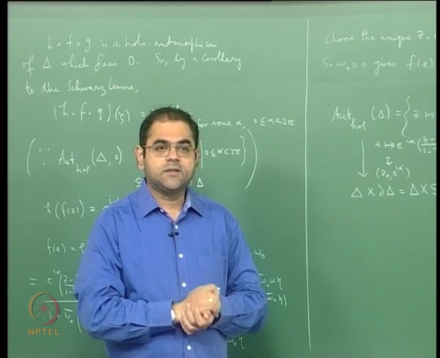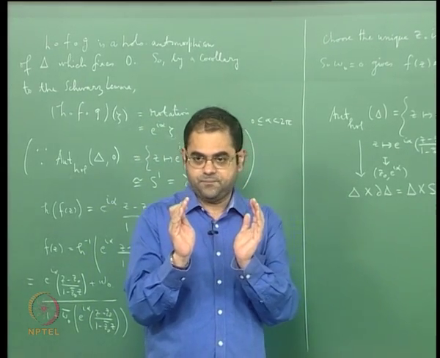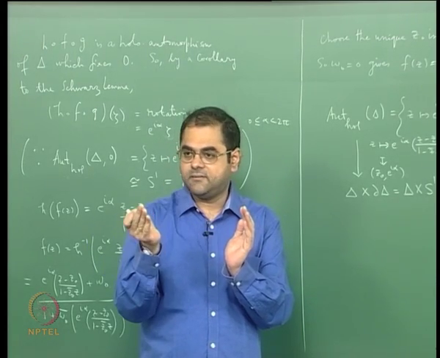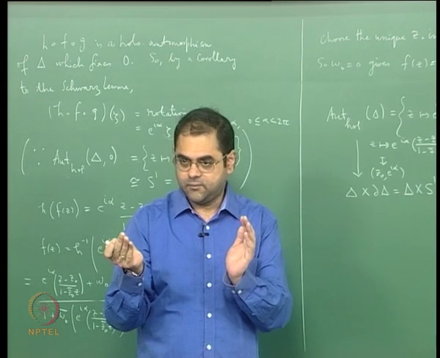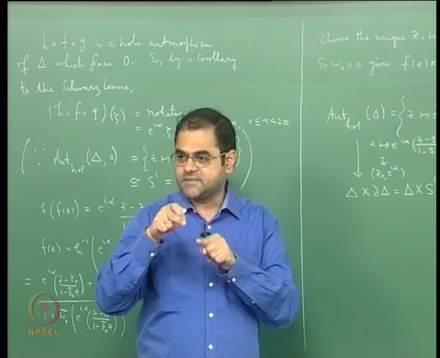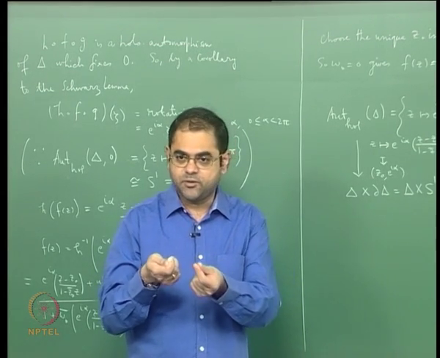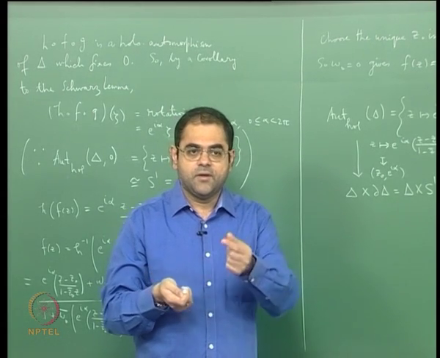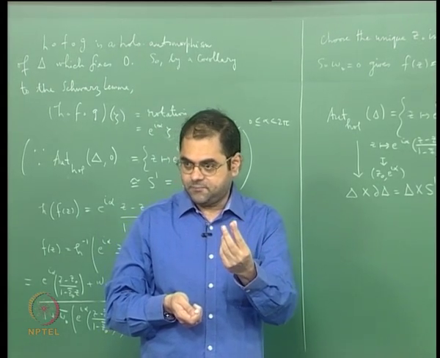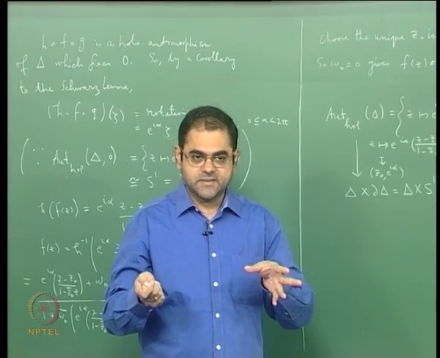So I will tell you what the main result is. The main result is that on the unit disk there is a metric called the hyperbolic metric. It is a way of defining the distance between two points in the unit disk. Of course, a metric is something that gives you the distance between two points in a space. So on the unit disk there is a special metric called the hyperbolic metric, and we will see what that metric is later.